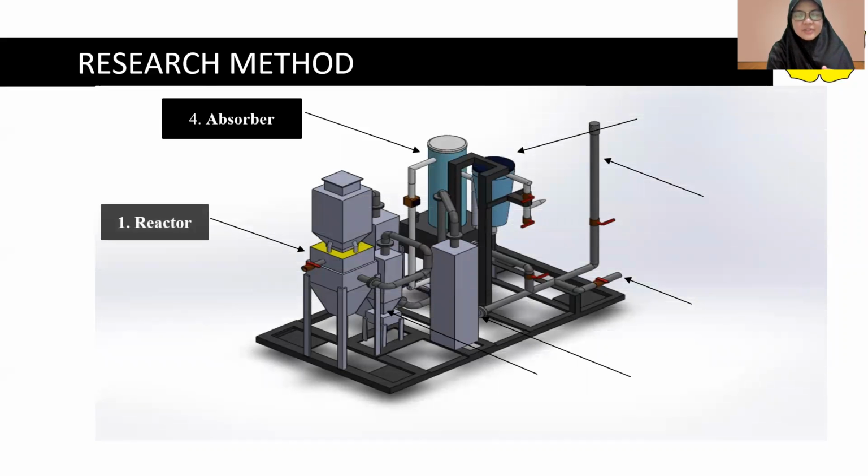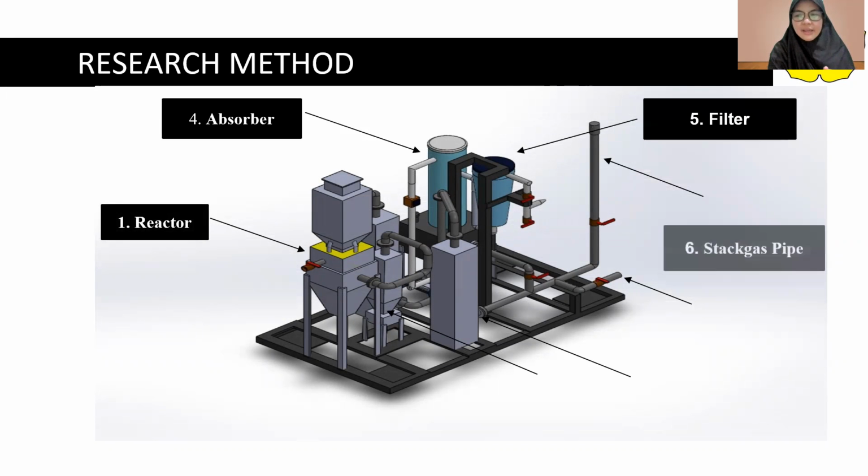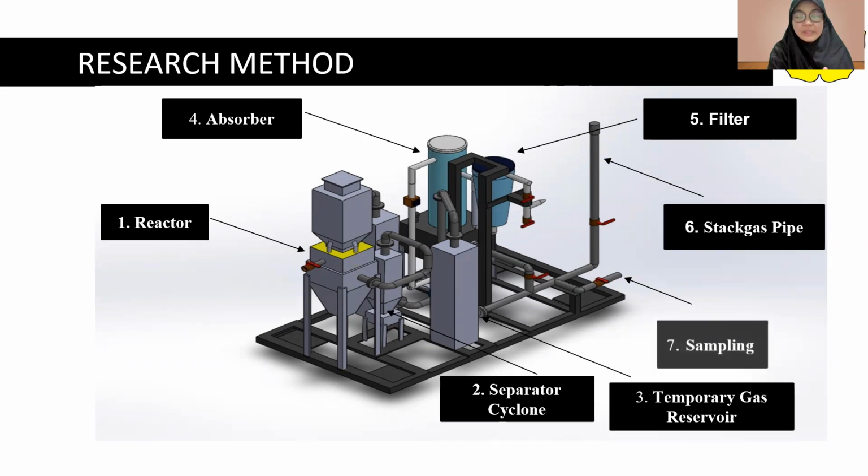So our research method uses the prototype. As can be seen in the picture, the first is the reactor here, then the separator cyclone here, the third is the temporary gas reservoir here, the fourth is the absorber here, and the fifth is the filter here, the stacked gas pipe, and then the sampling of the produced gas here.